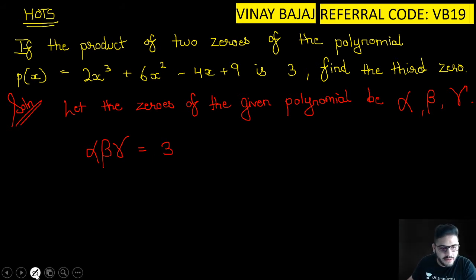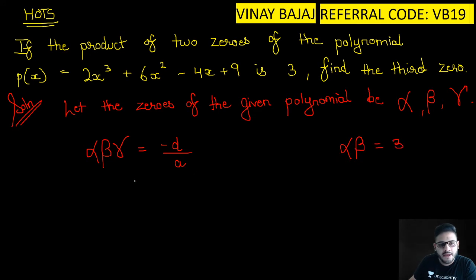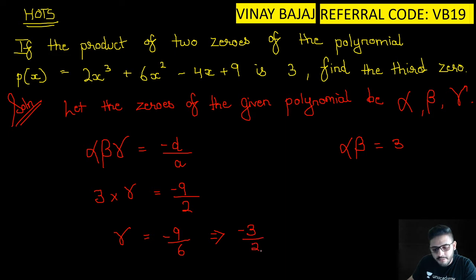But we know that the product is nothing but minus d by a. So now, this is alpha beta, the product of two zeros is 3. So can I write 3 into gamma is equal to minus 9 upon 2. So gamma is equal to minus 9 upon 6, which is nothing but minus 3 by 2.